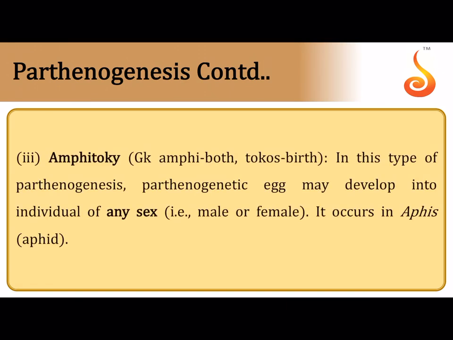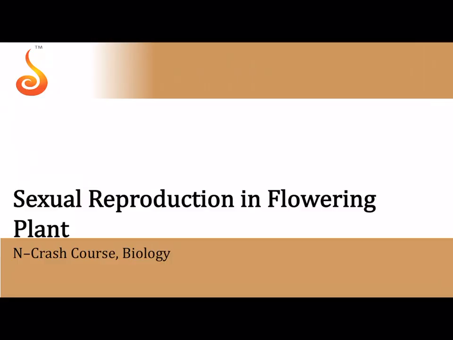So then I told you there are some cases, like in case of aphid, where they produce both male and female through parthenogenesis. When does it produce both male and female through parthenogenesis? Not in the summer or the spring season. At the end of the summer and the fall season, just before the winter season, the female produces both male and female aphids by parthenogenesis. When parthenogenesis results in formation of male and female sexes, it is referred to as amphitoky.